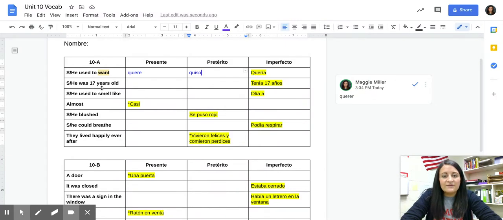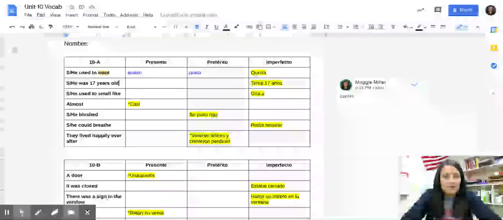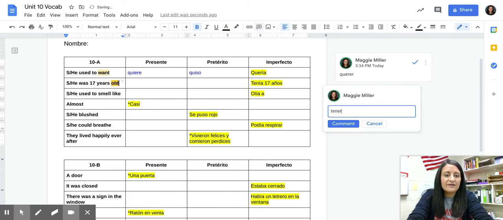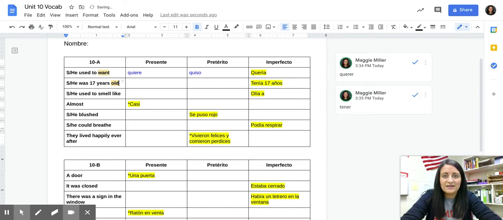He or she was 17 years old. Tenía 17 años. Now, our actual verb in this is tenía, and that comes from the verb tener, to have, because remember, when we're talking about age in Spanish, we're going to say that I have this many years. So in this case, I have 17 years. Present tense, we want to say he or she is 17. We would say él tiene 17 años.